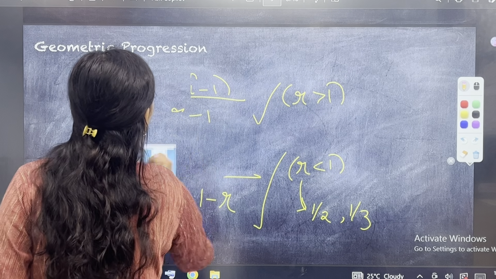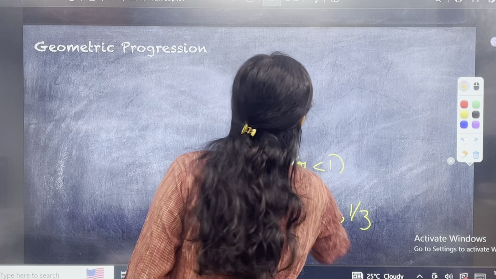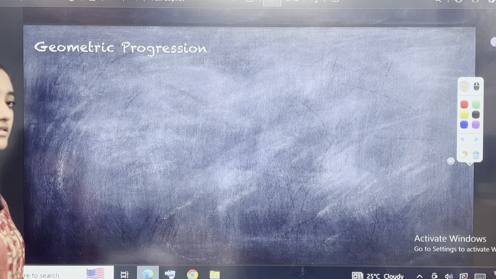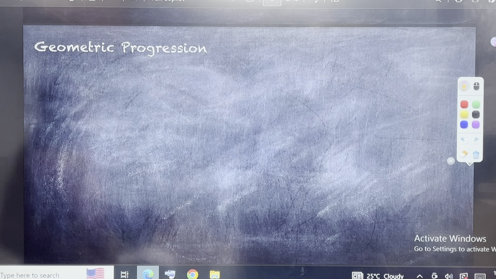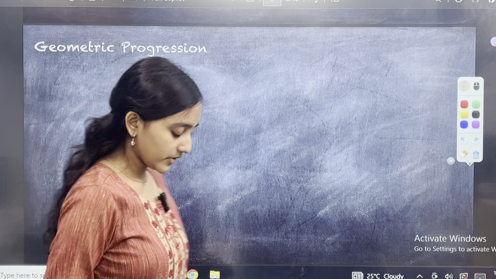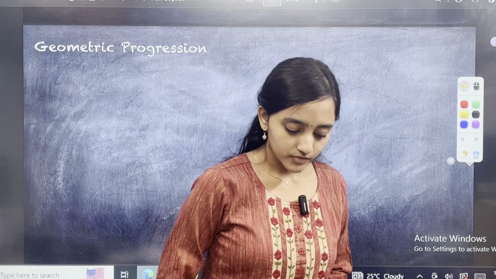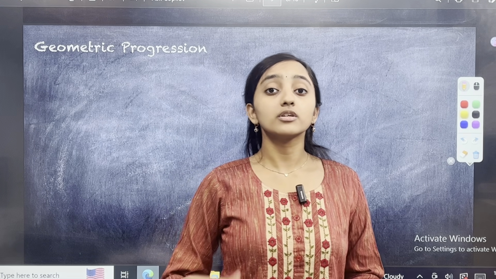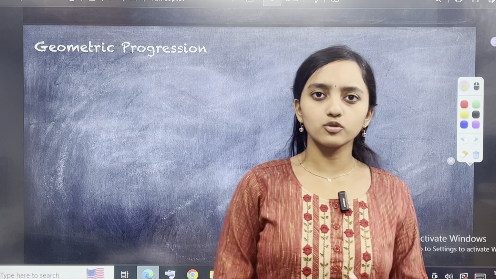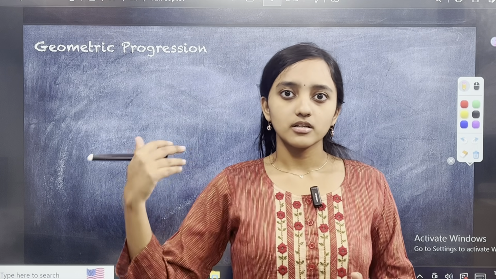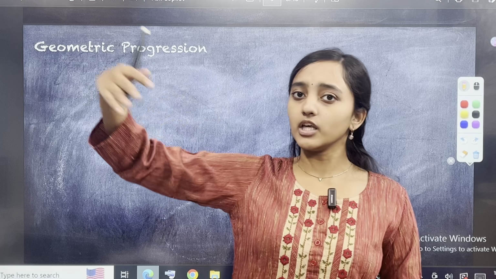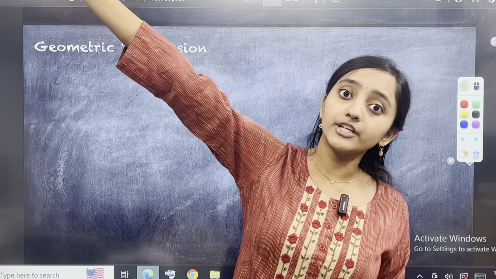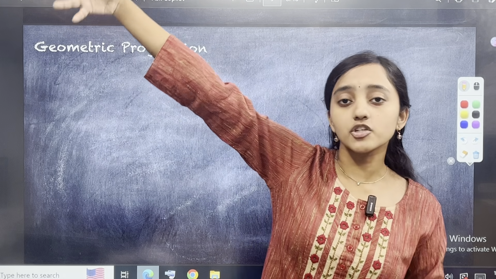Now, before I go to that particular concept, I also want to tell you what is the sum of infinite terms of a GP. What do I mean by infinite terms? Any sequence can actually go till infinity. For example, you have 2, 4, 8, 16. You can keep doing it, right? You can keep multiplying it by 2 and it will keep going ahead. It can go up to infinity. So what will be the sum of such a sequence?